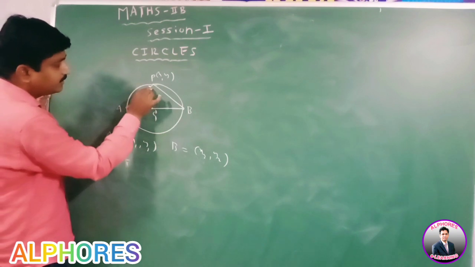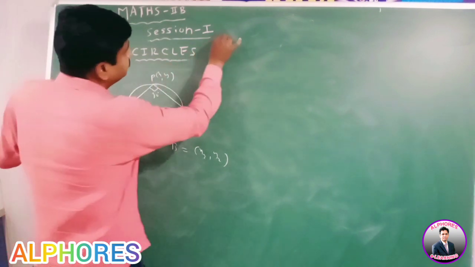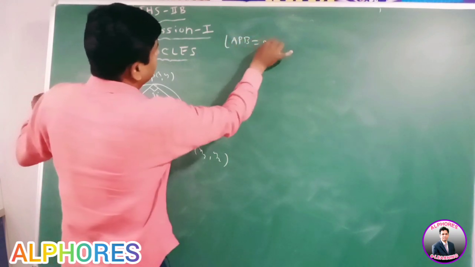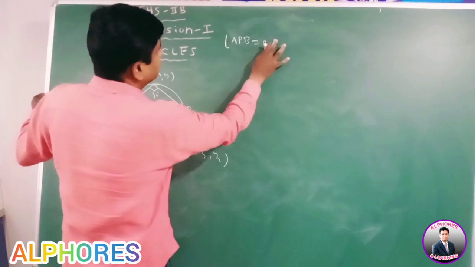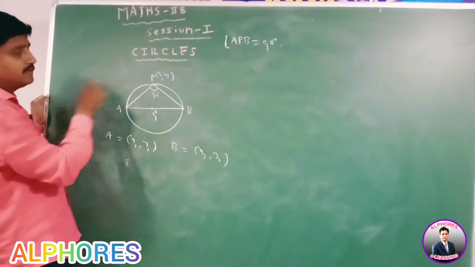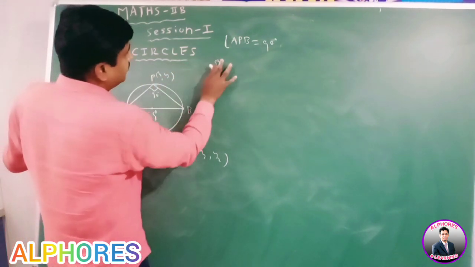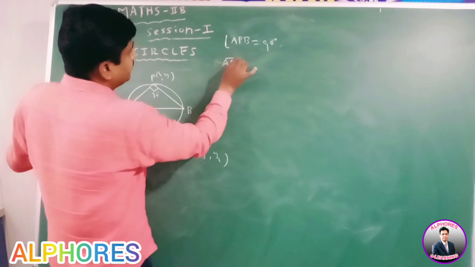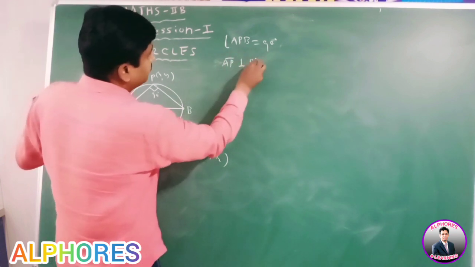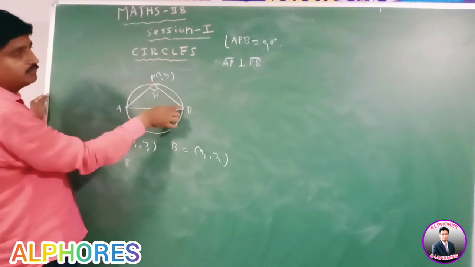We know that angle APB equal to 90 degrees. It means angle in a semicircle is 90 degrees. It means AP is perpendicular to PB. From the diagram, AP and PB are perpendicular.